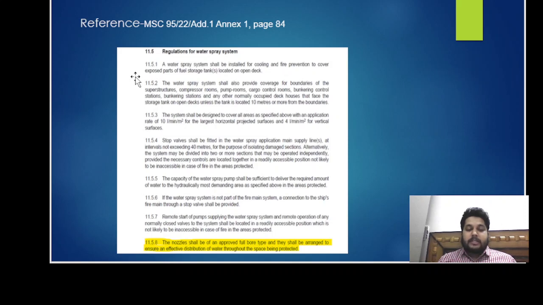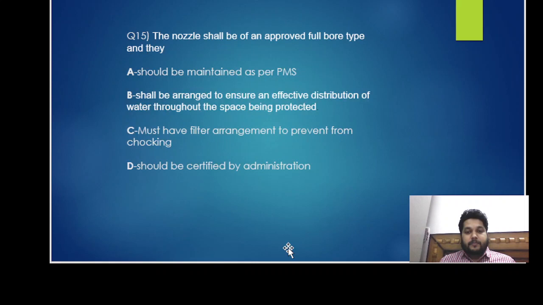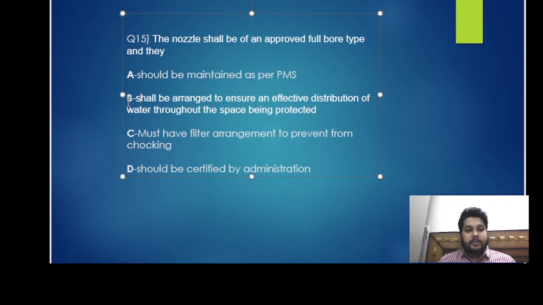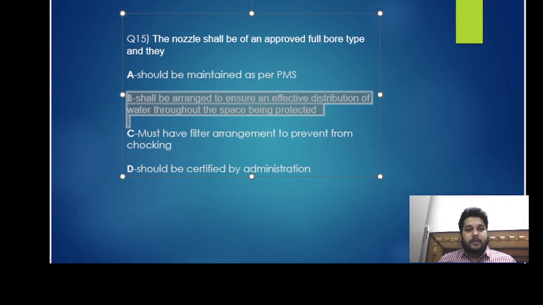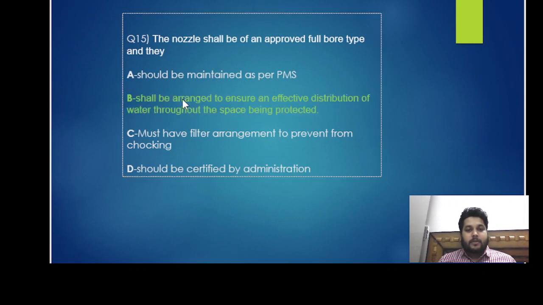So, this is related to the water spray system only for the IGF Code, and according to 11.5.8, the nozzle shall be of approved full bore type and they shall be arranged to ensure an effective distribution of water throughout the space being protected. So, the correct answer is B, shall be arranged to ensure the effective distribution of water throughout the space being protected. Okay, that is the right answer.